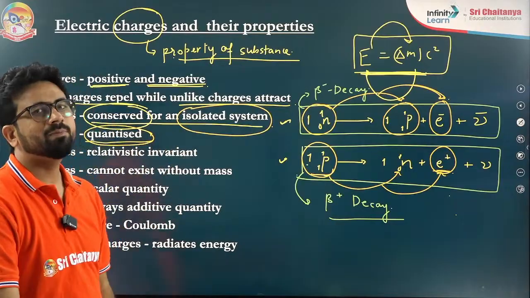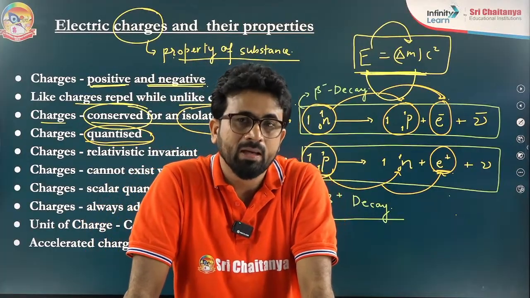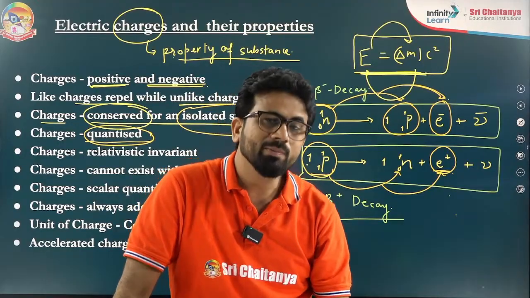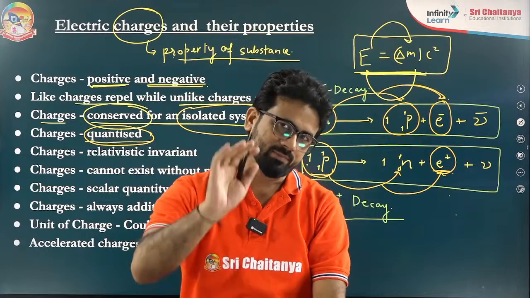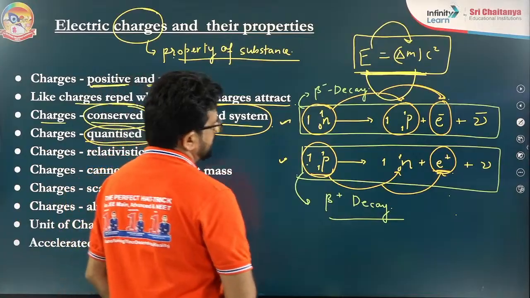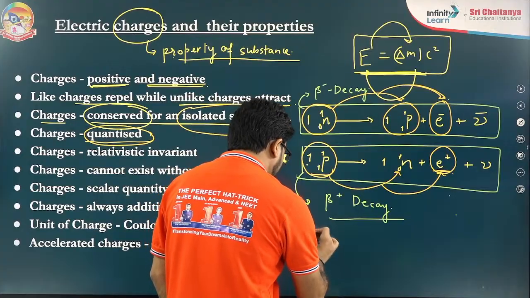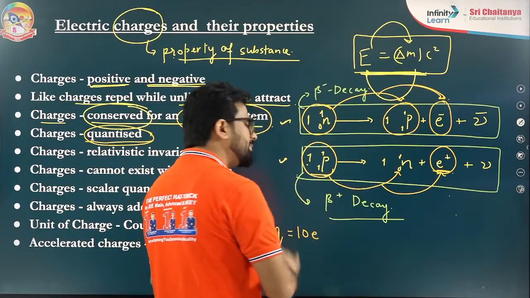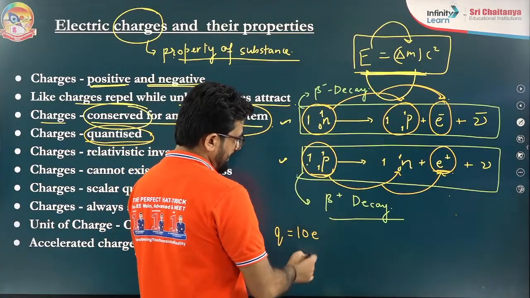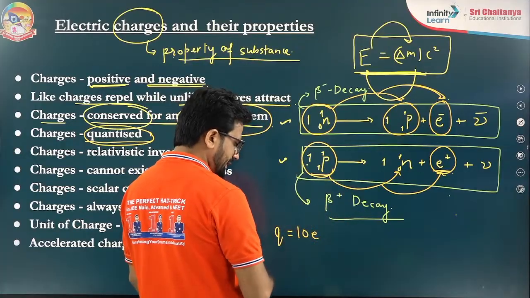Sometimes, when we say the quantization principle, there's one more depth you have to learn. When we say quantization principle, that means any charge you take would be an integer multiple of the charge of electron. Try to understand, I am giving one example. Suppose I want 10 electron charge. Is it possible? The answer is yes. When we say charge of 10 electrons, it can be plus also, it can be minus also, both are possible, because charge can be positive and negative.